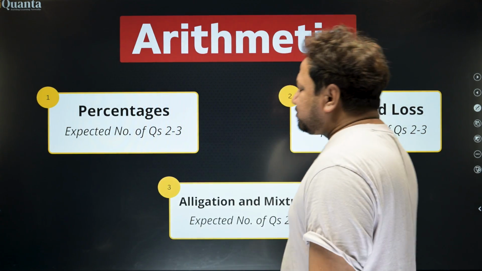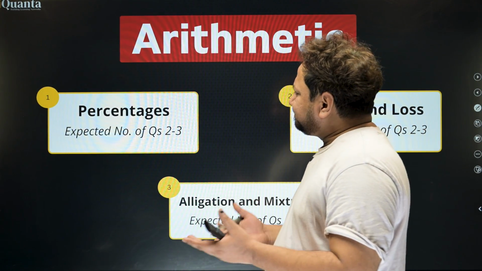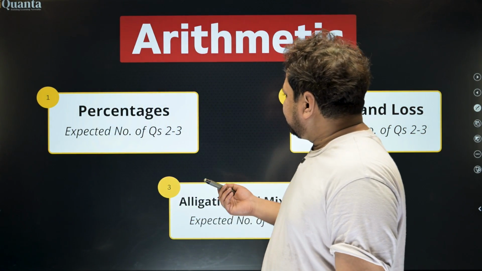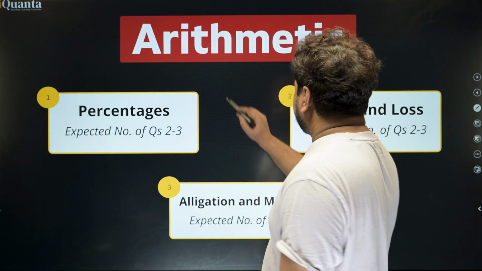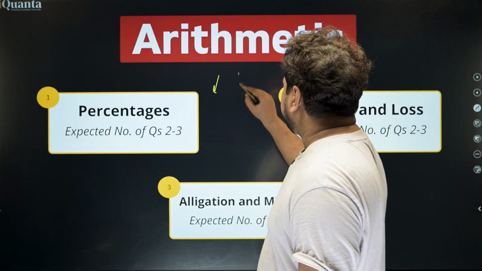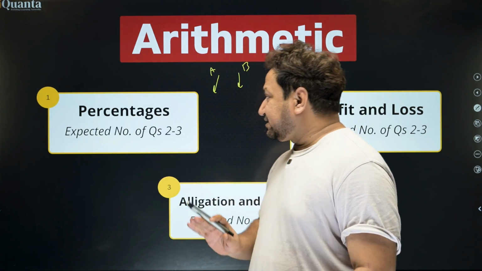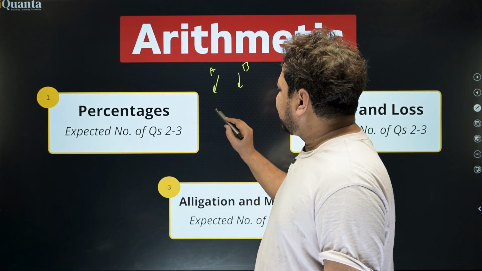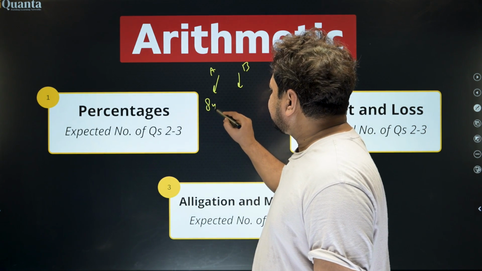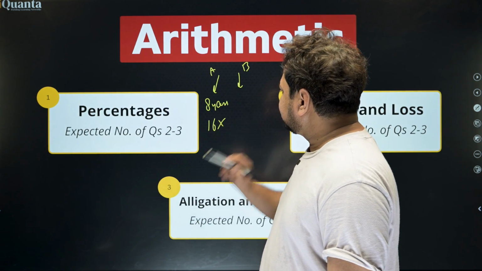Let's see. If I ask a very simple problem, let's say there are 2 schemes of investment, scheme A and scheme B. I'm not solving the question here, just giving an example. In scheme A, after 8 years, the money becomes 16 times.